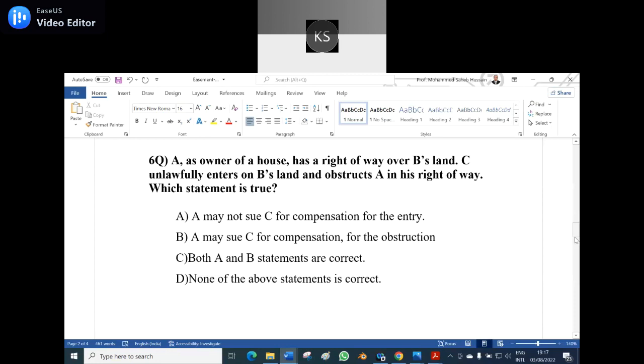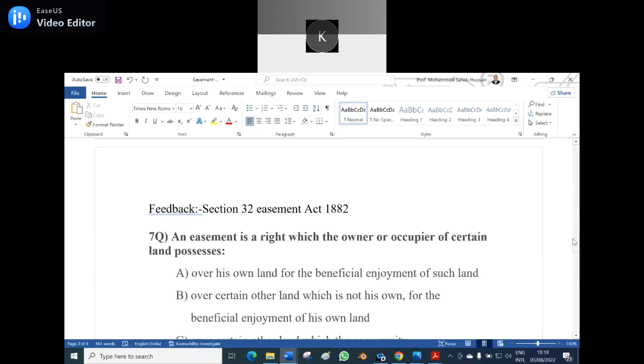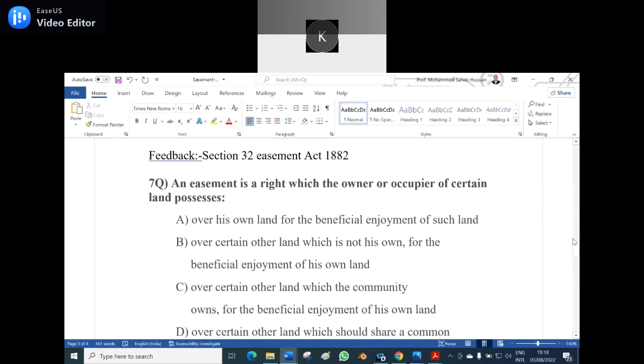B. A may sue C for compensation for the obstruction. Option C is the right answer, because in this illustration, A may sue for compensation for the obstruction, and A may not sue for compensation for the entry. That is also correct. He cannot sue for compensation for the entry, but he can sue for compensation for the obstruction. So option C is the right answer. Section 32, Easement Act 1882, you refer to that section.